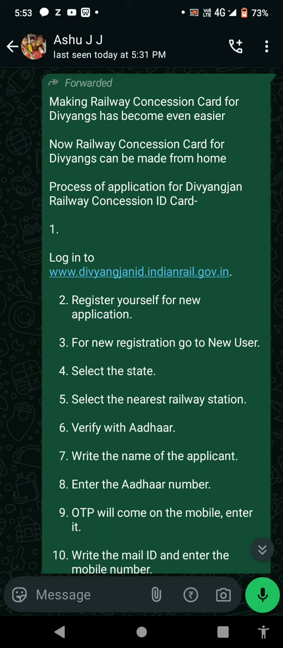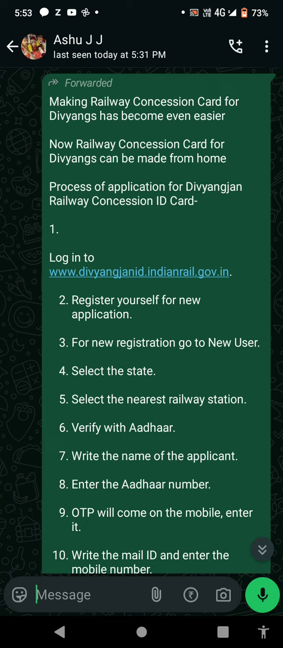Namaskar. Making railway concession card for Divyang has become even easier. Now, railway concession card for Divyangs can be made from home. Process of application for Divyangjan Railways Concession ID card.